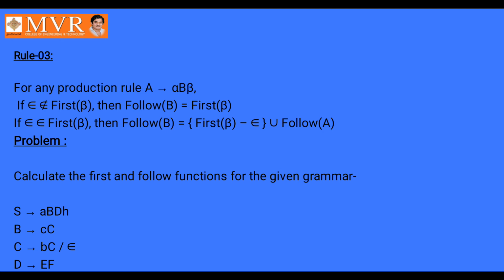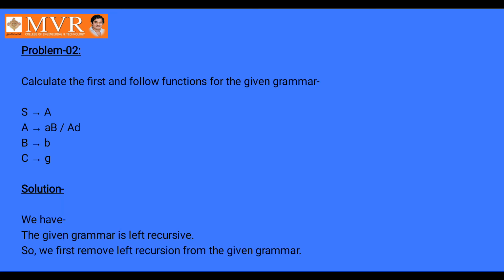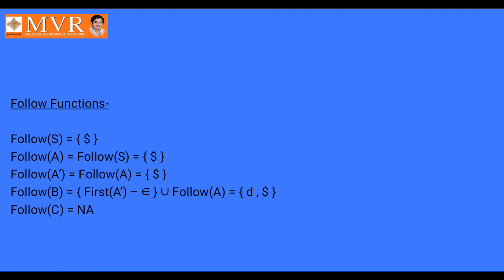And follow of B is first of beta union follow of A. I am taking the same example again here. We are having S, B, C, D values. We have to apply the follow function for that. Already we have discussed this problem. I am taking another problem for your understanding purpose. Left recursion and right recursion we have applied.